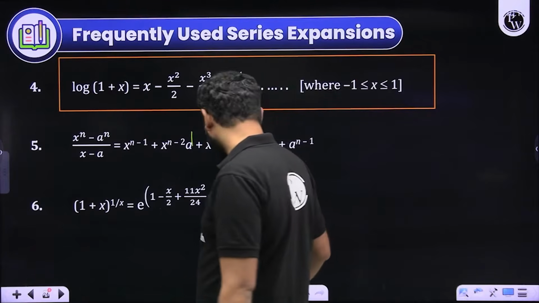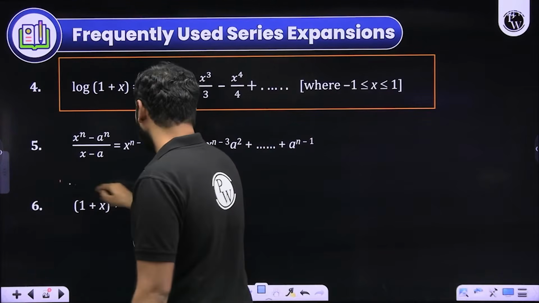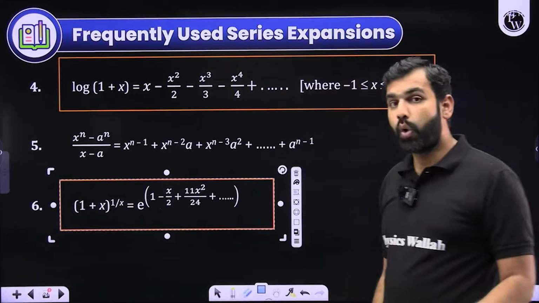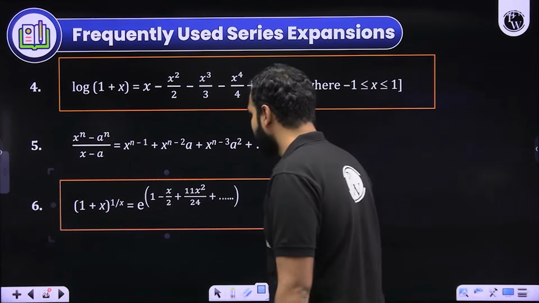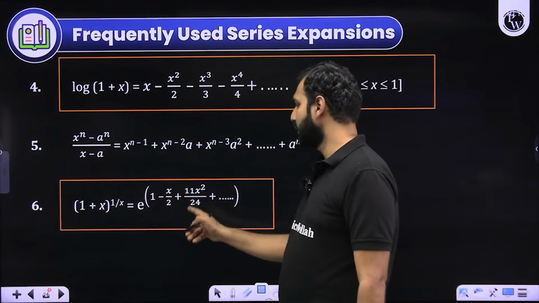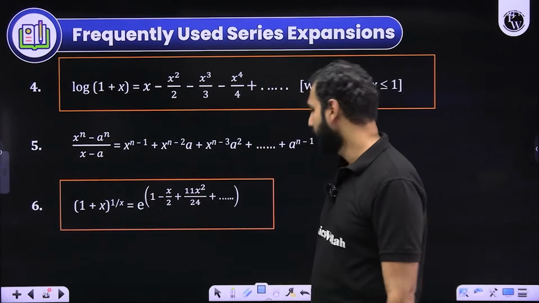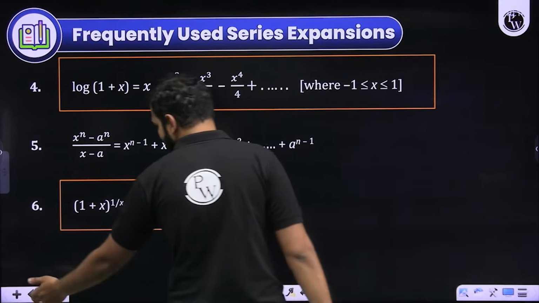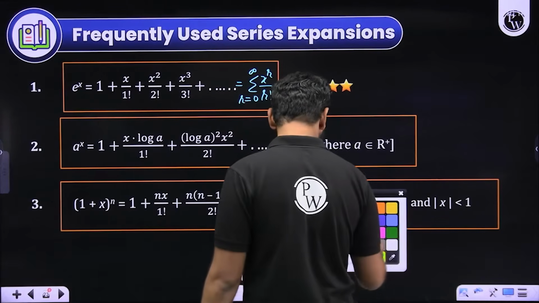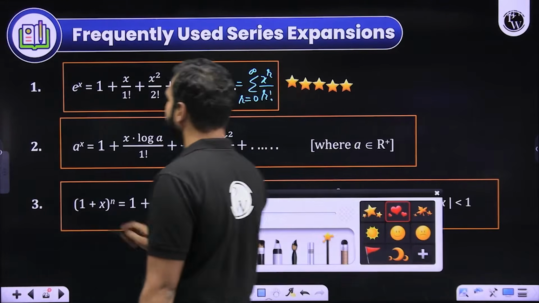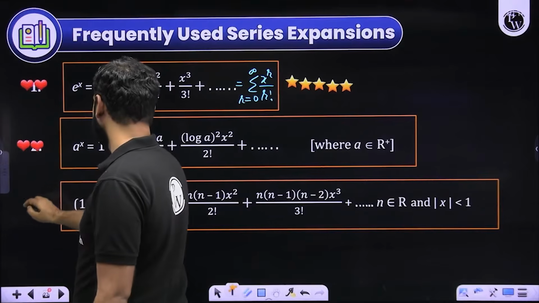The next result is this, that whenever you wish to write 1 plus x whole raised to the power 1 by x, there it is written as e to the power 1 minus x by 2, 11x square by 24 and so on. So far, I will still insist that these are the ones which you should have at your fingertips. Which one, students? This one, then this one, then this one.